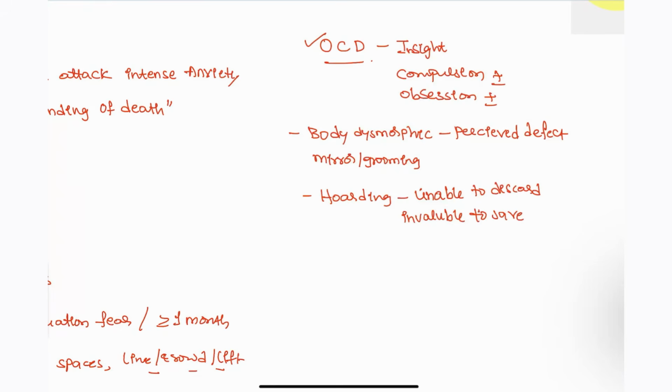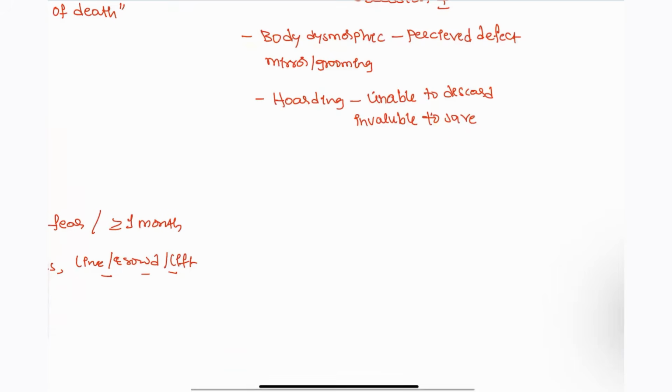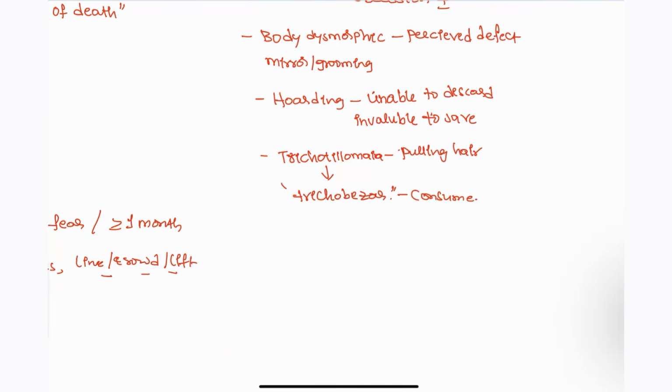Invaluable is also going to be saved by this patient. That is known as a hoarding disorder. Next, we also have trichotillomania. In trichotillomania, this patient will have recurrent pulling of the hair. And if they eat it, that can be found as trichobezoar. Trichobezoar, if they consume it, this can be seen in this patient.